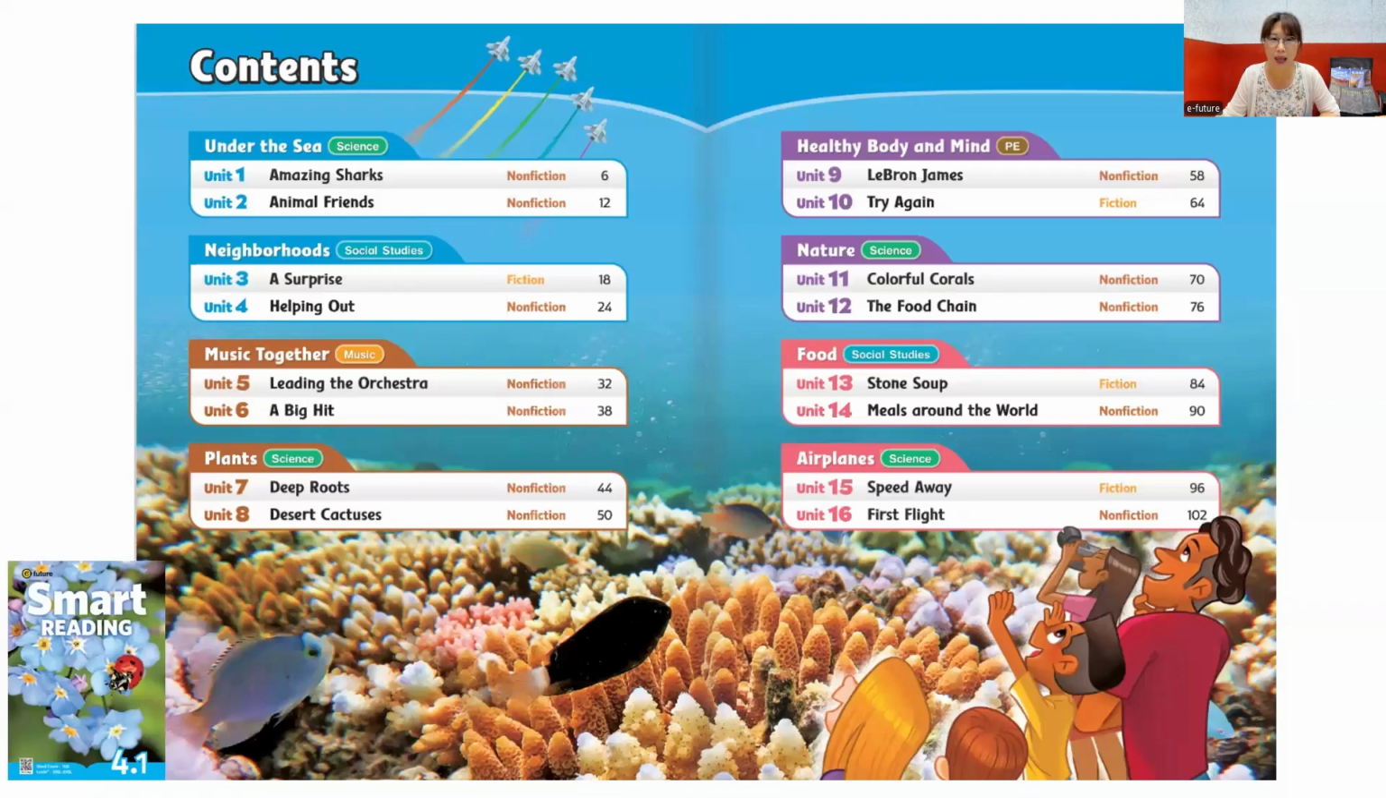And if you look at the content page, Under the Sea, science, right? We also have CLIL, a school subject linked to the theme. So Under the Sea, Unit 1, 2 stories, non-fiction, non-fiction. But if you look at the second theme, Neighborhoods, the school subject is social studies. Unit 3, A Surprise, Unit 4, Helping Out. Unit 3 is fiction, Unit 4 is non-fiction. So if you look at the content page, you can get the information about the stories.